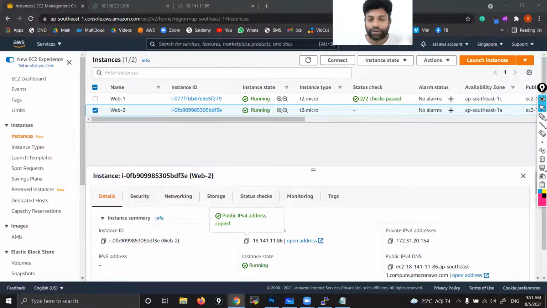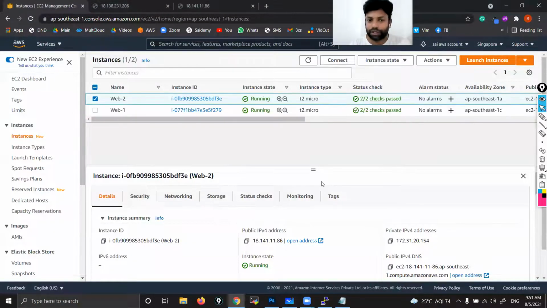Got it? So here, what's your role? They will give a list of all commands. You just need to copy and paste while launching. In today's class you don't even need to understand, just copy and paste. Okay, launch. That's it. Now my web servers are ready. I launched both in two different ways.